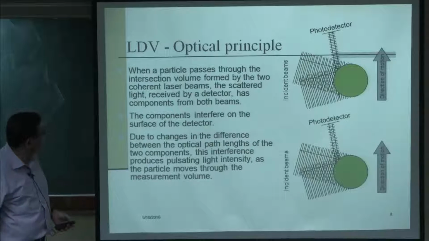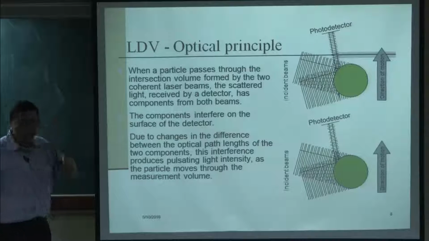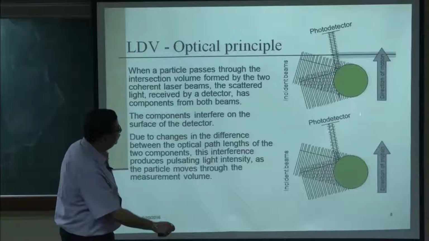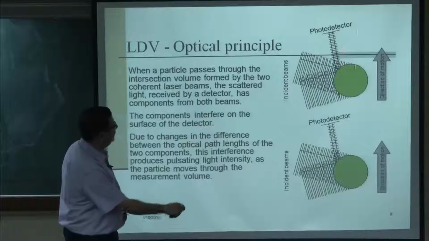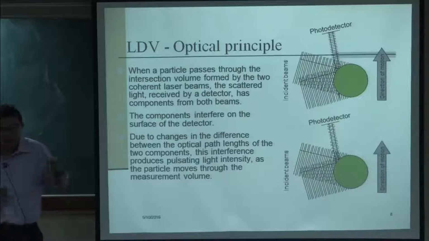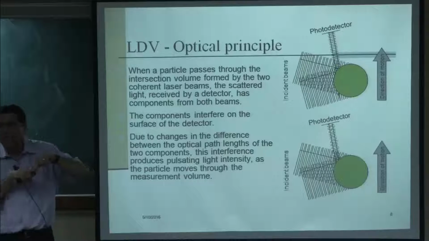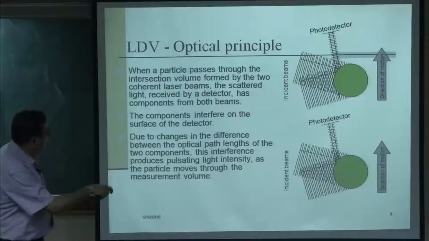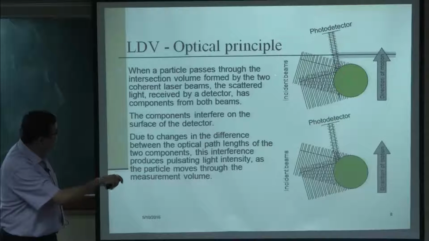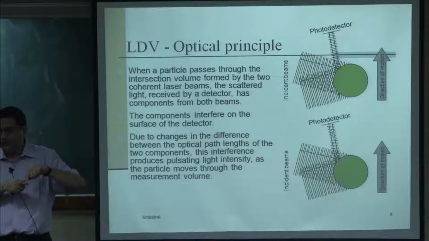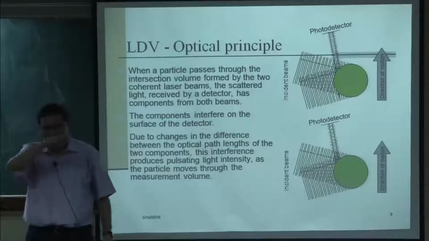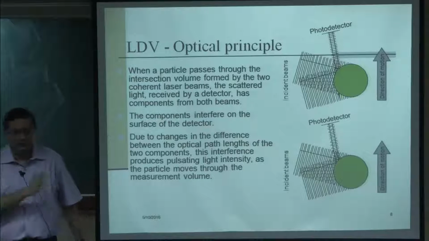Now, let us see how it works. The optical principle is very simple. Let us say this is a particle, and it is moving like this. Two laser beams are made to pass and intersect at a particular point, and when the beams intersect, they create an interference pattern. So there will be dark and light bands because of this interference.